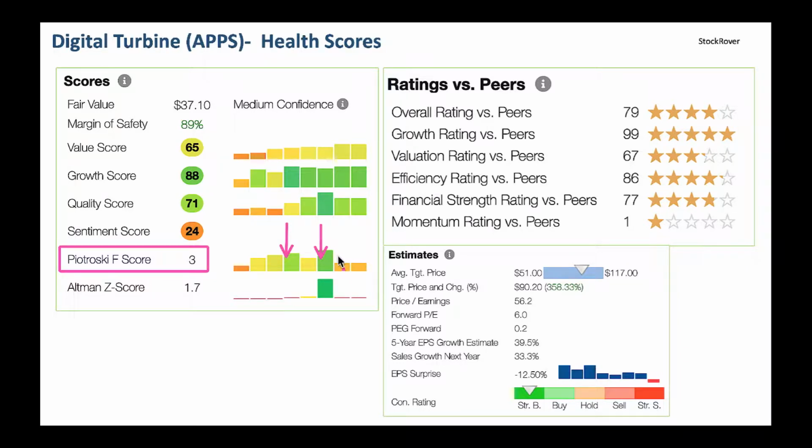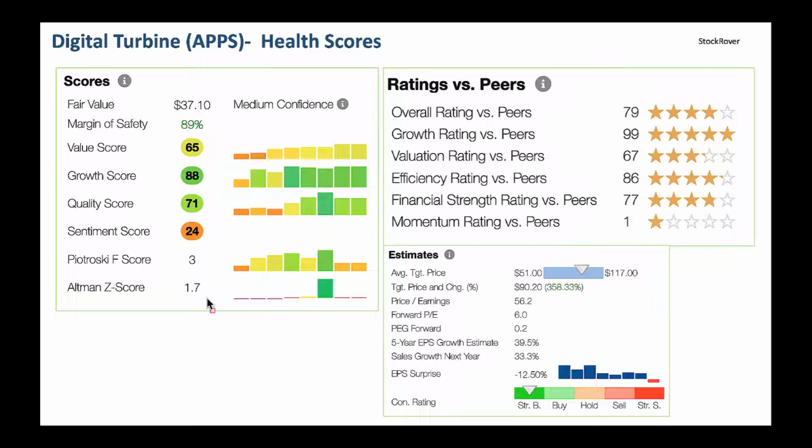But right now the Piotroski F-score tells you it's not great from an accounting perspective, but it's okay, not too bad. And from an Altman Z-score perspective, it's right on the border. 1.8 and higher is a good Altman Z-score. This is 1.7, not too bad, but not great.